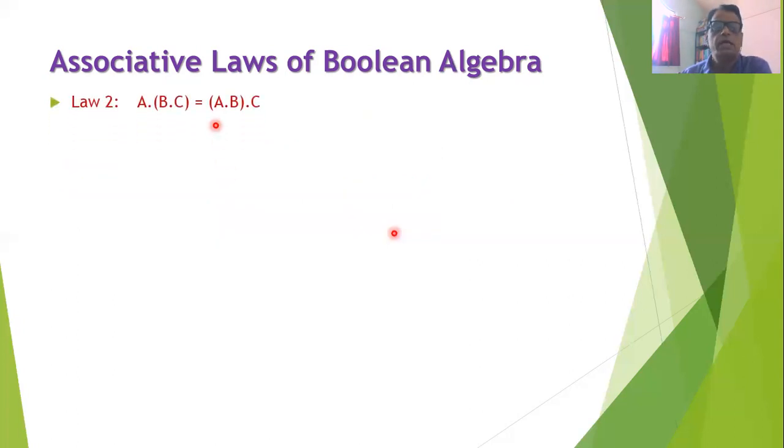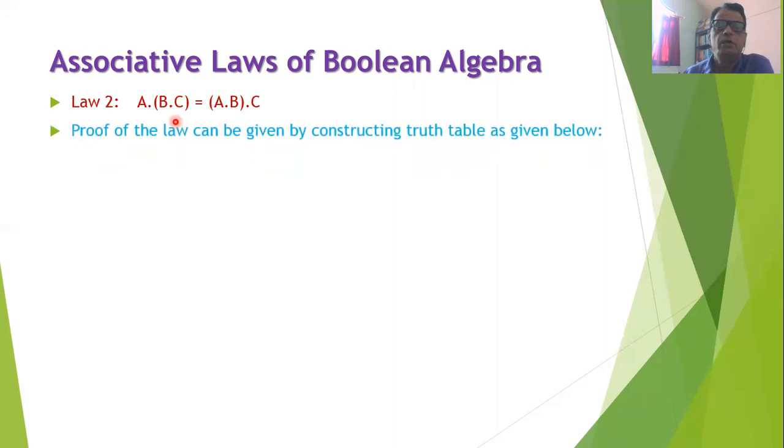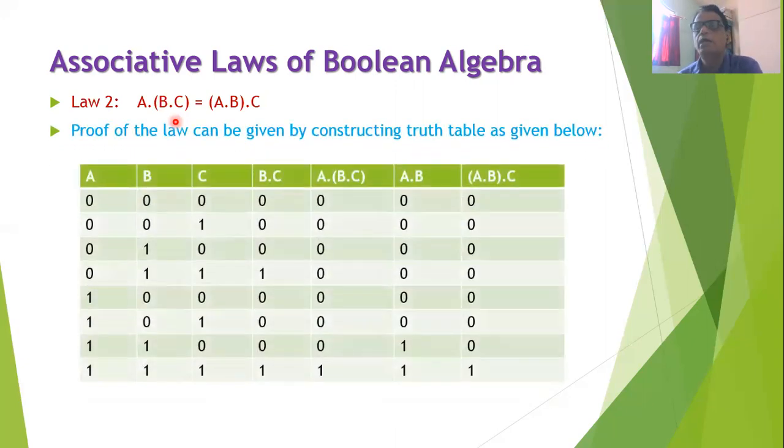There is a second associative law, and this law is being stated as (A · B) · C is equal to A · (B · C). That is, in case of logical AND operation, even if we change the grouping of the variables, there is no change in the logical value of the expression. The proof of this law can also be given by constructing the truth table.